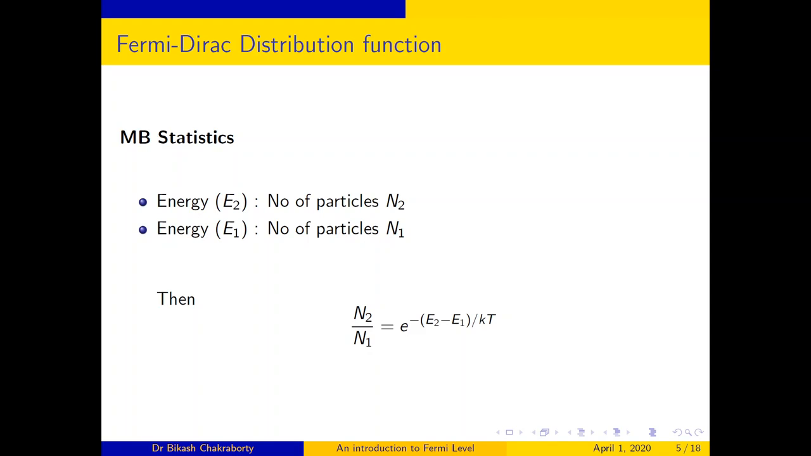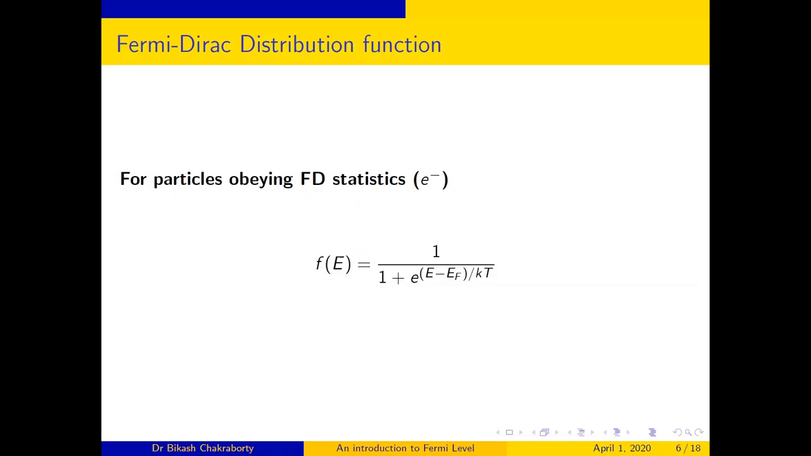Now, the question is, what would be the probability distribution function in case of FD statistics? It would be f of E is equal to 1 divided by 1 plus e to the power (E minus EF) by kT. I am not going to derive it. We will derive it in statistical mechanics. Now, I want to define the Fermi level. This EF is the Fermi level, the energy of the Fermi level.